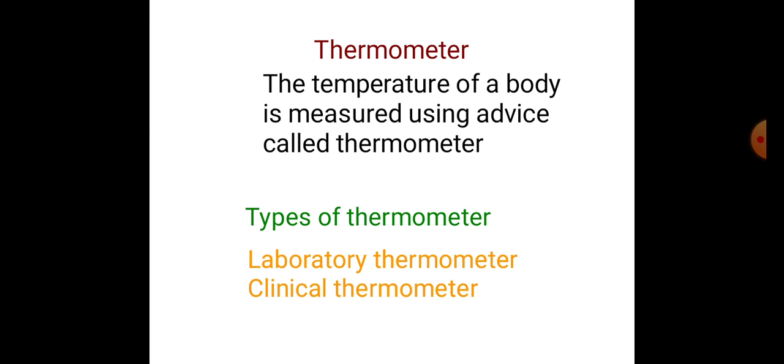The relation is C/100 = (F - 32)/180. Here F means Fahrenheit and C means Celsius.